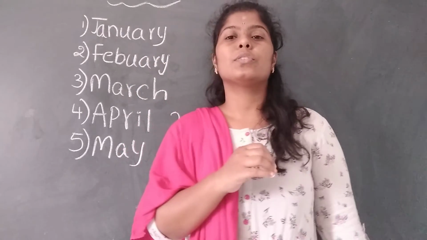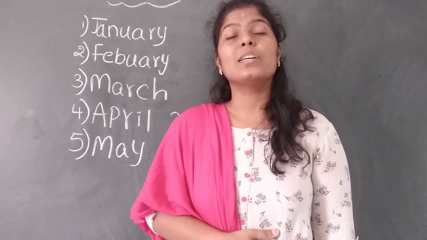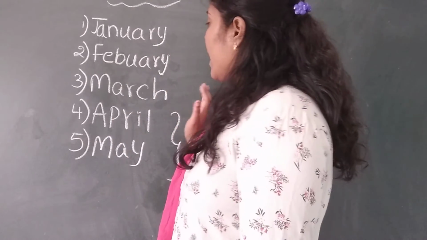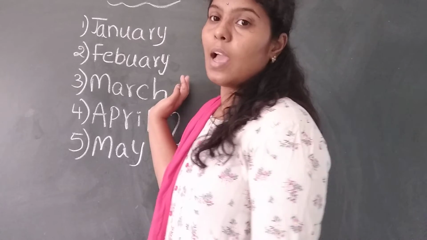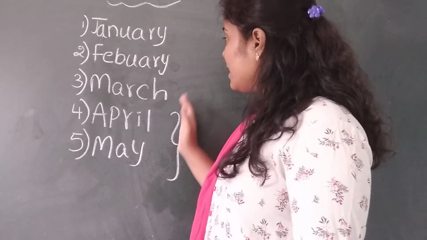So in a year we will have totally 12 months, right? Today I'll teach you about 5 months and the specialties in these 5 months.